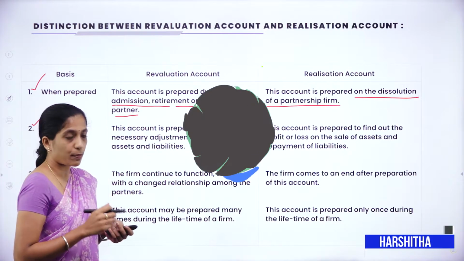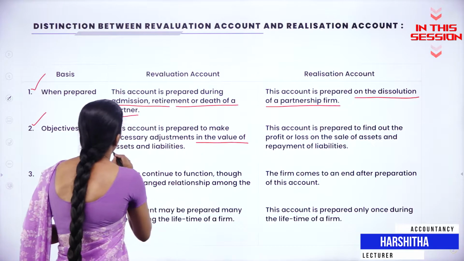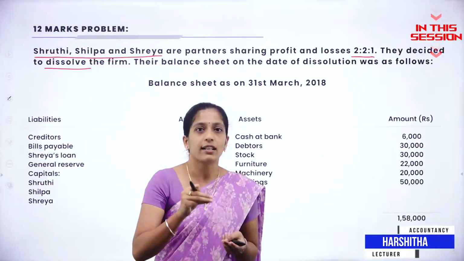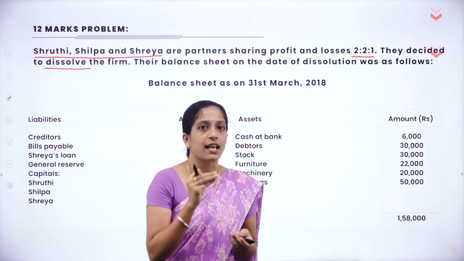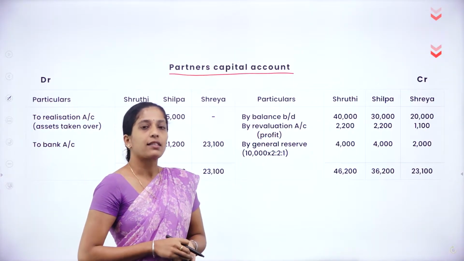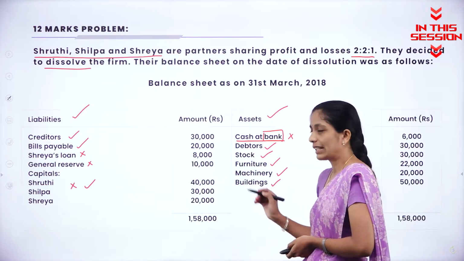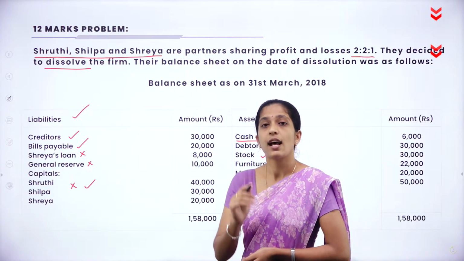So this account is prepared to make necessary adjustment in the value of assets and liabilities. So at the time of closing down of the business, this was the balance sheet. So it is very easy to prepare partners capital account. They have given capital, so we shall transfer 40,000, 30,000 and 20,000 as balance brought down.